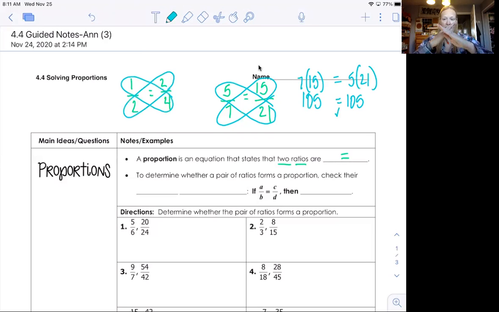We multiplied in an X pattern, and product means multiply. So what we're going to do is we're going to check to see if numbers are in proportion. And to do that, we are going to check their cross products. Okay. So they give us an example here. If A over B equals C over D, then B times C has to equal A times D.